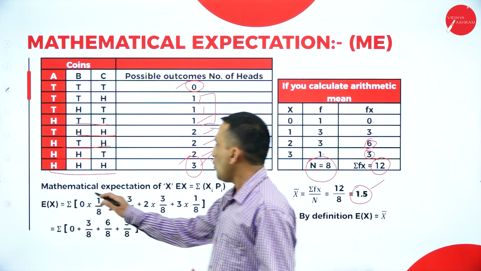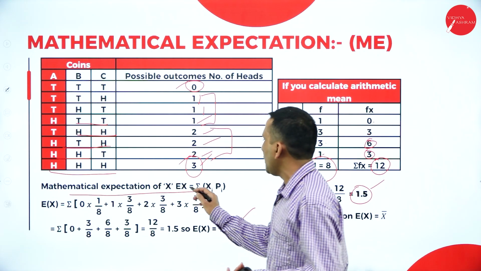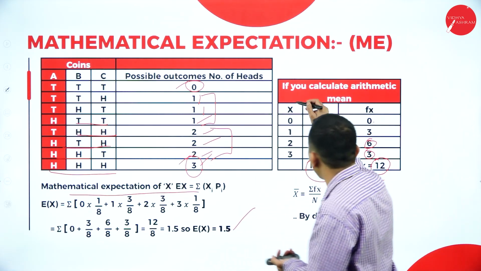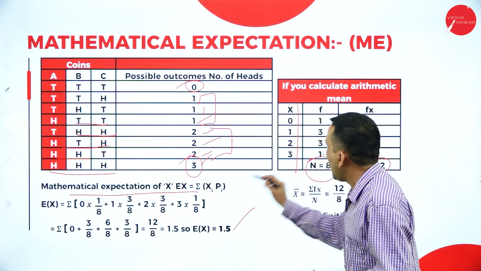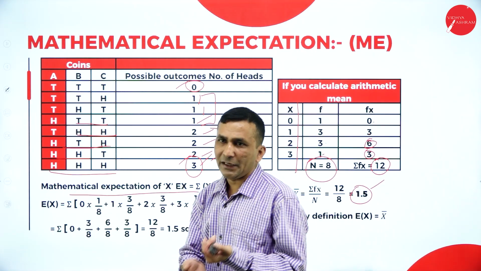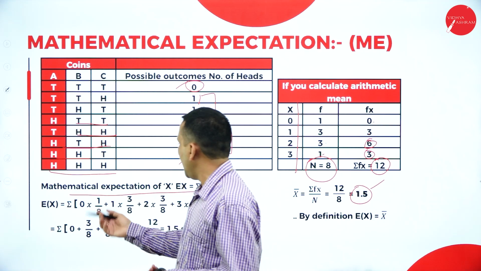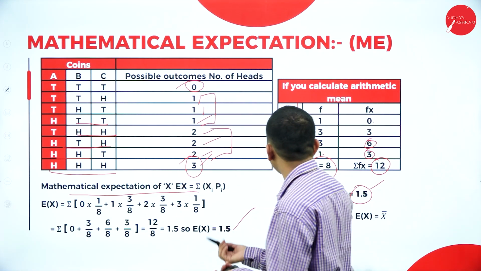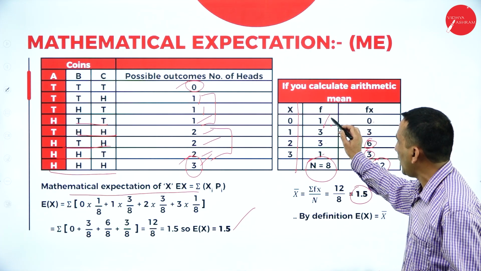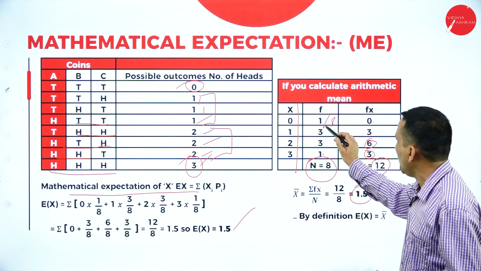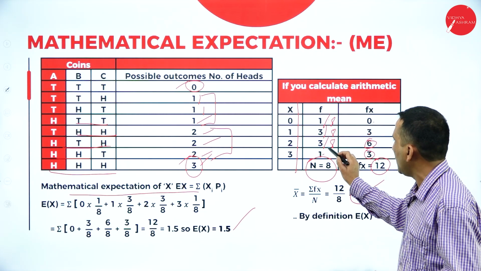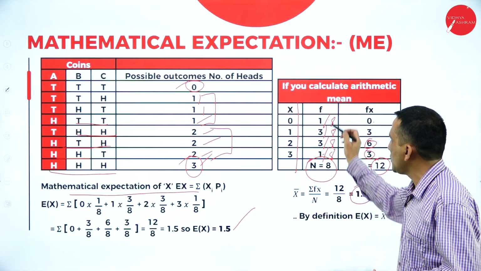Okay. Now the mathematical expectation of x, E of x, is equal to sigma x p of x, from the x series, because we already converted the x series, and the respective probability, because for each and every coin the probability is also given. How many times we expected the total result? See the probability: if you are writing, the first one is 1 upon 8, the second one 3 upon 8, the next one 3 upon 8, the last one 1 upon 8. So this is your probability.